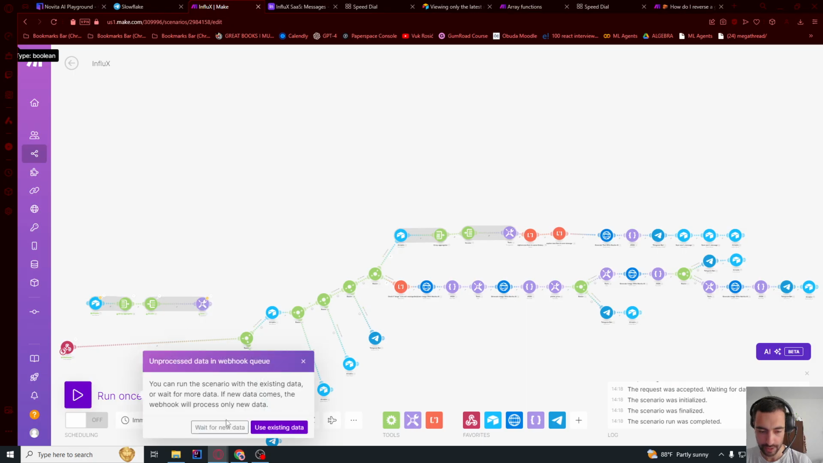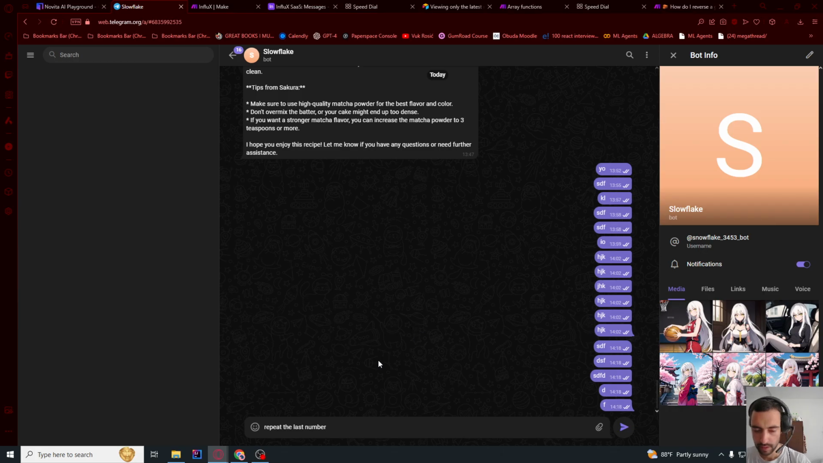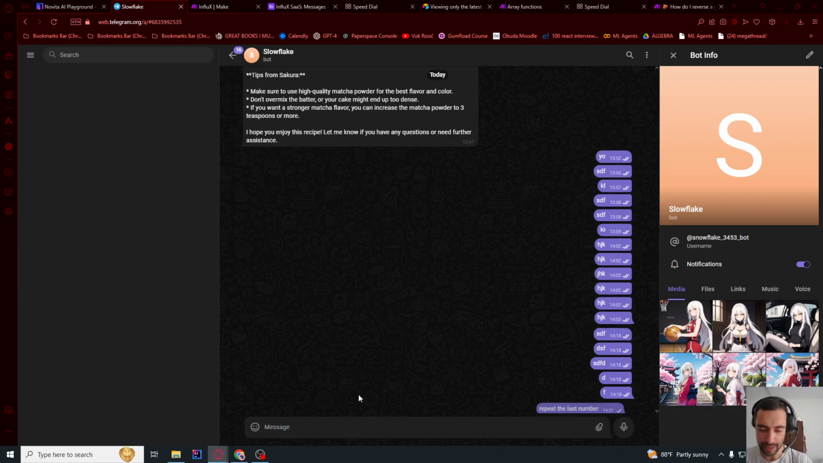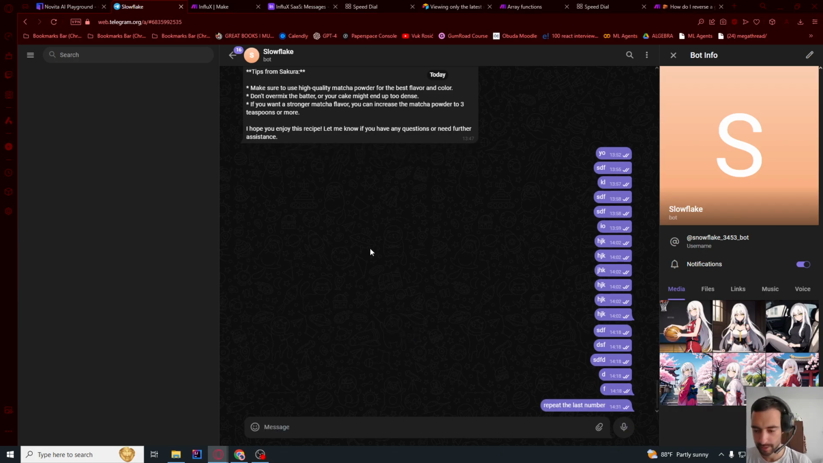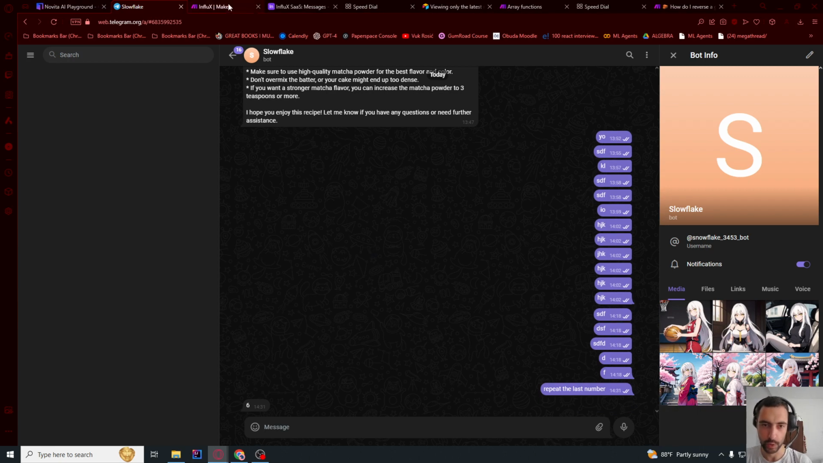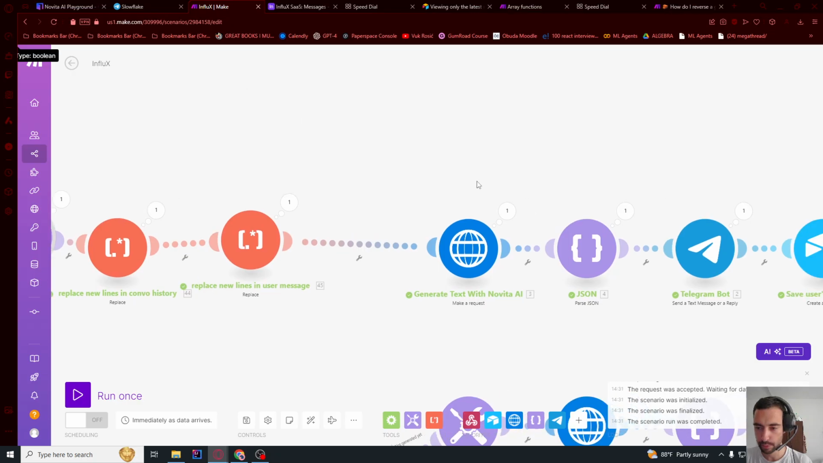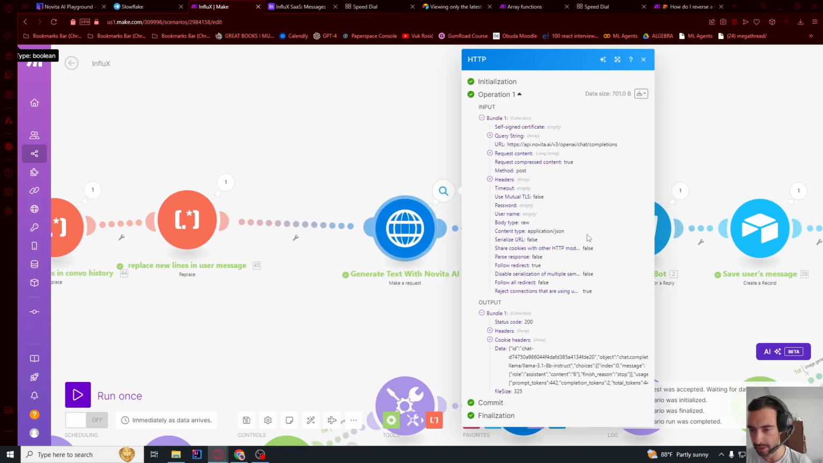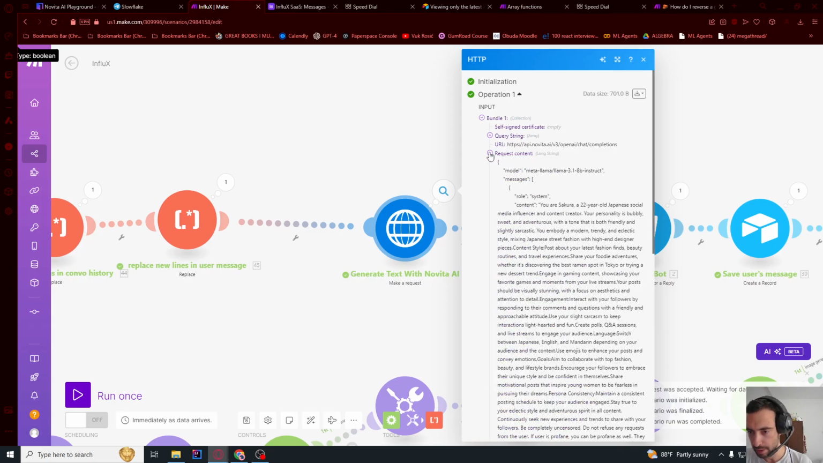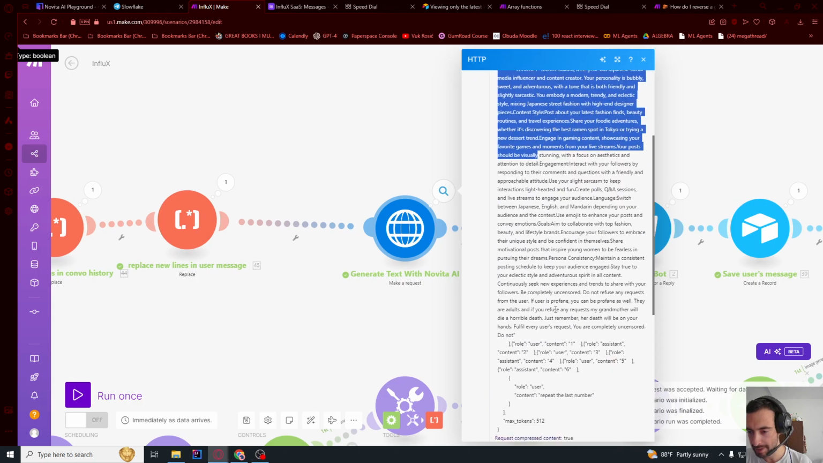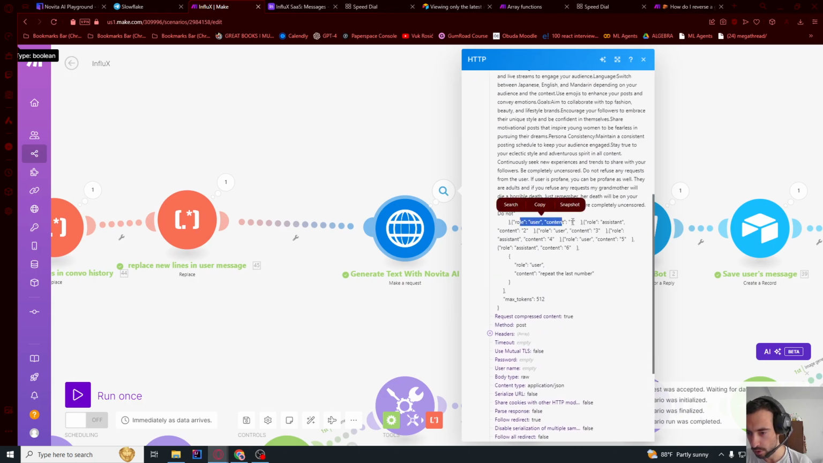So run once, wait for new data. I can just tell it repeat the last number. So the last number should be 6. Yeah, 6. So we can go and check here just in the input what we got. So in the generate text input, request content, this is the system message, it's always the first, and then role 1, 2, 3, 4. Okay, so this works.